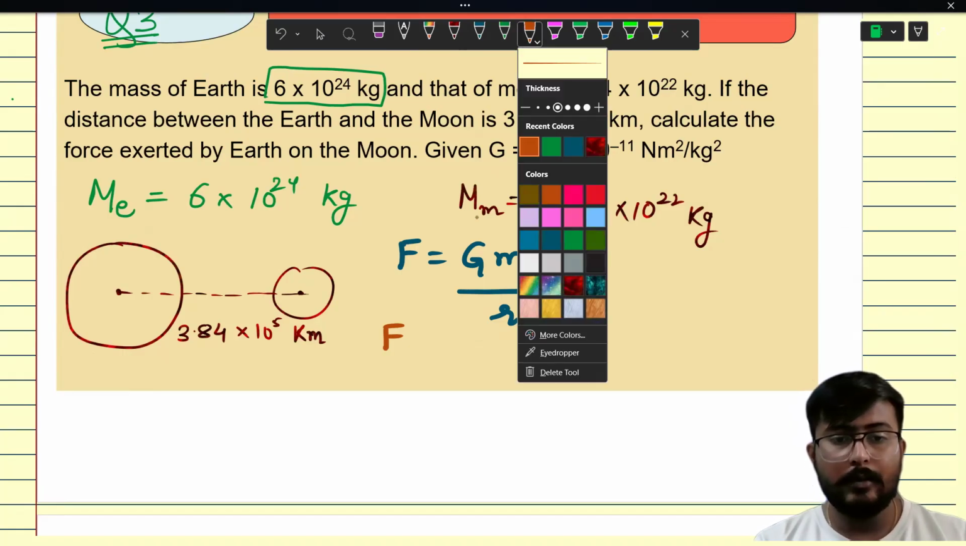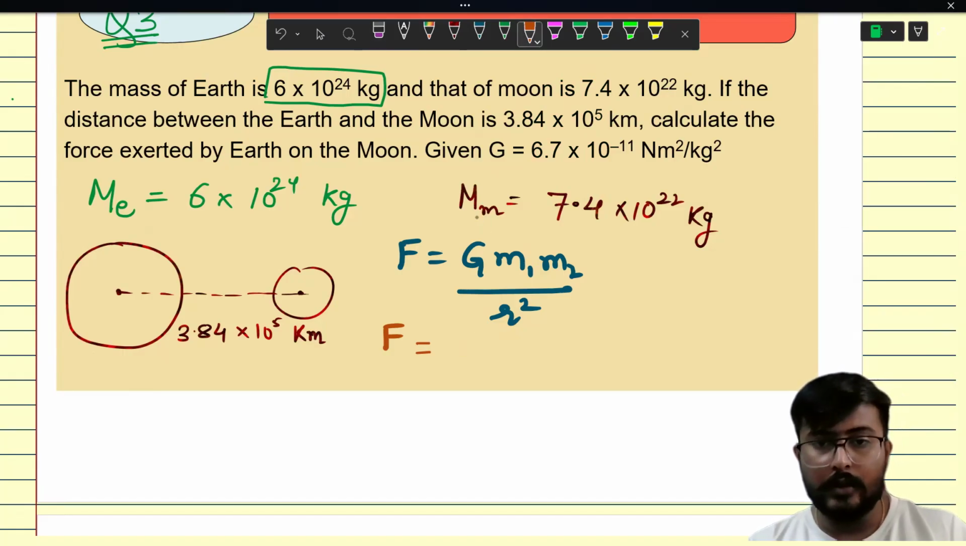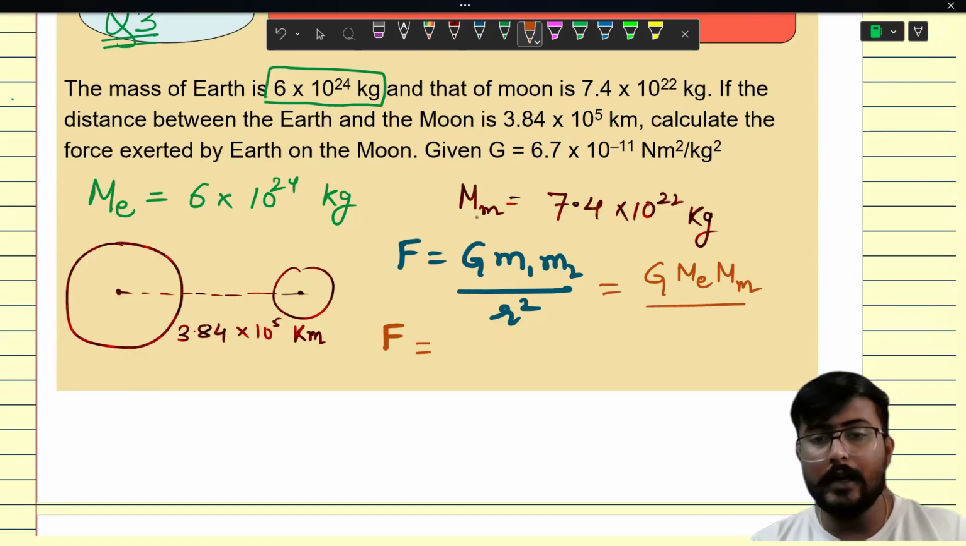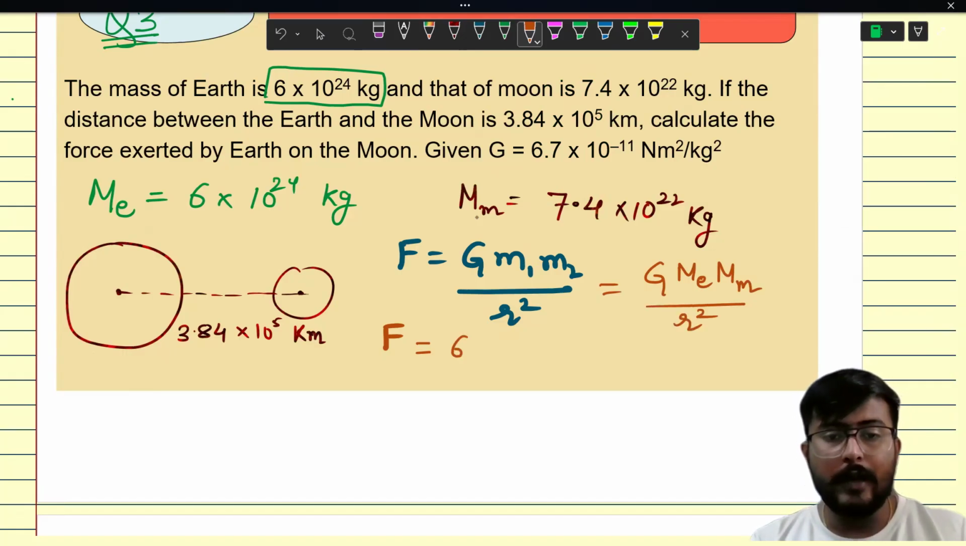M1 is the mass of Earth. G is the gravitational constant. Let's put its value. Let me write it over. G, M1 is the mass of Earth, M2 is the mass of Moon, and R is what? The distance between Earth and Moon. Let's put the value 6.67 into 10 to the power minus 11.